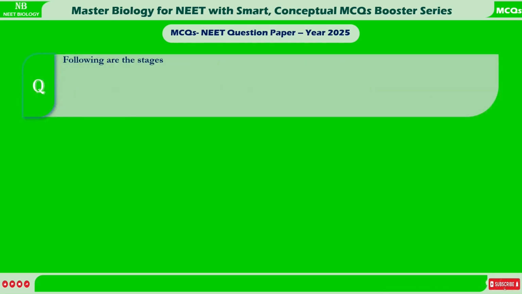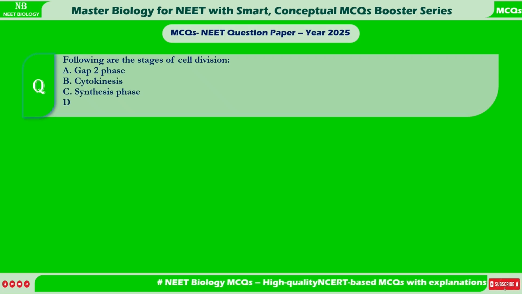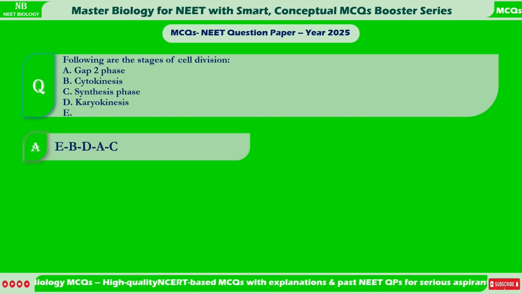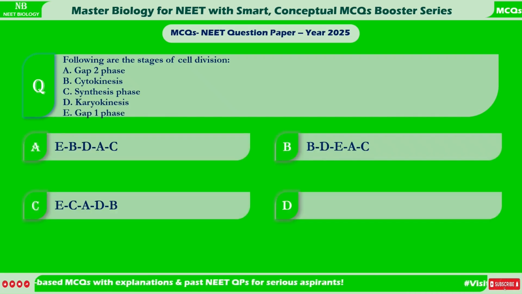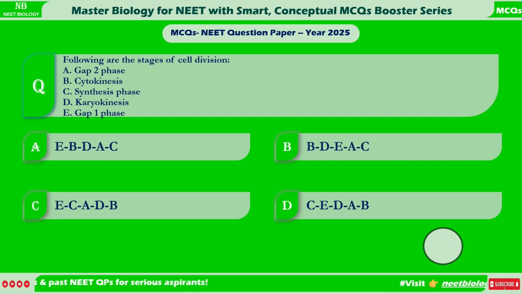Following are the stages of cell division. A. Gap2 phase. B. Cytokinesis. C. Synthesis phase. D. Karyokinesis. E. Gap1 phase. A. EBDAC. B. BDEAC. C. ECADB. D. CEDAB.